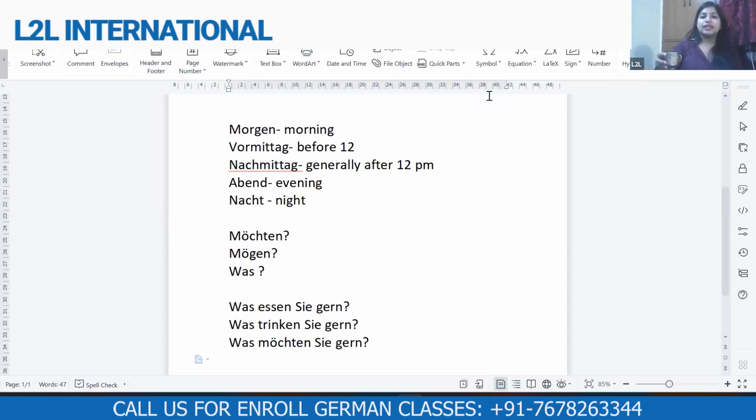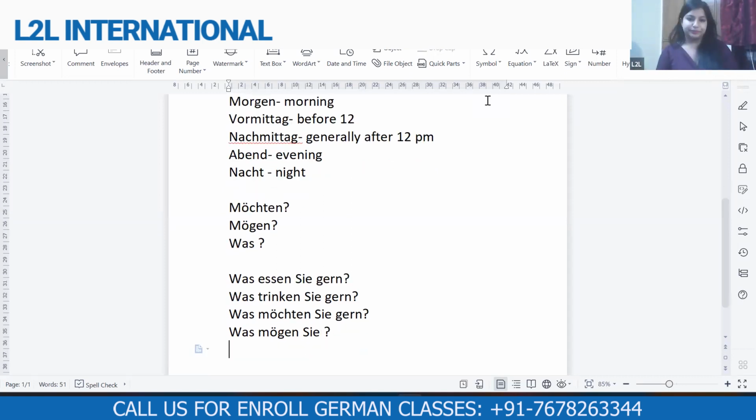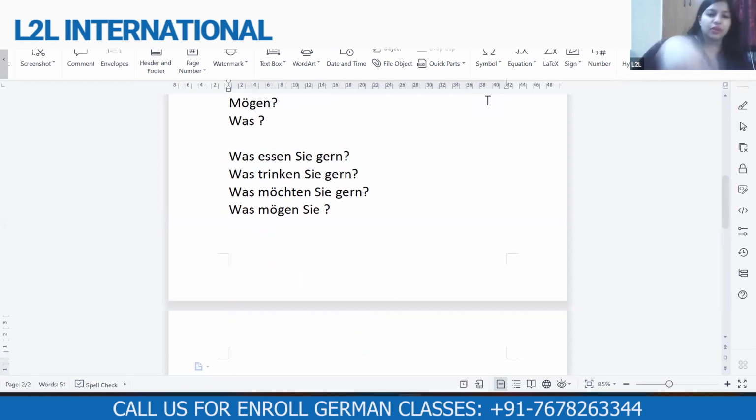And the third sentence means, what would you like to have? Normal sentence. Now, another, was mögen Sie? Let's take a different verb, which is the last verb. Was mögen Sie? So mögen also gives the same kind of meaning. It means, what do you like? So now we will answer all these four questions.